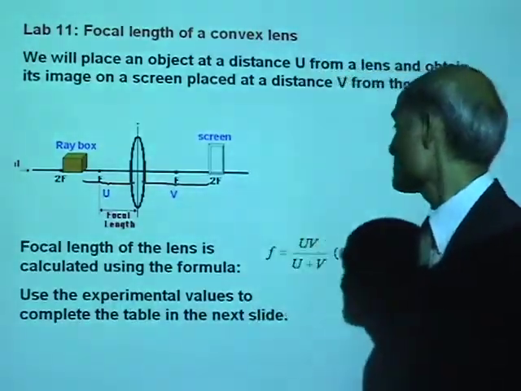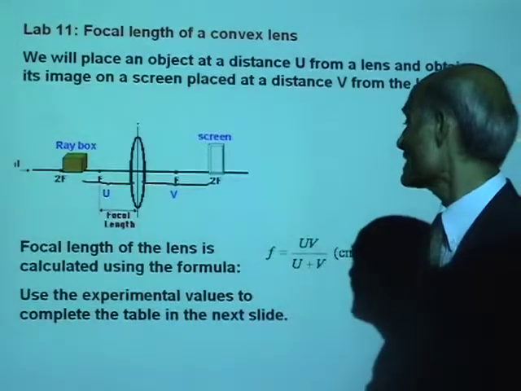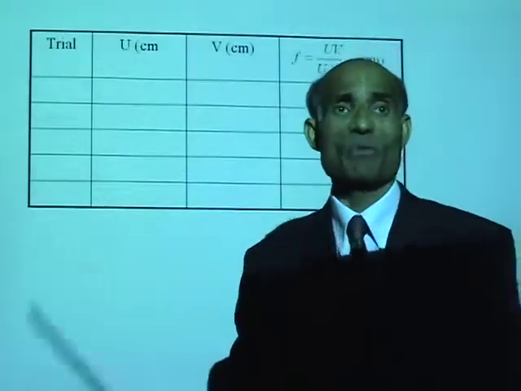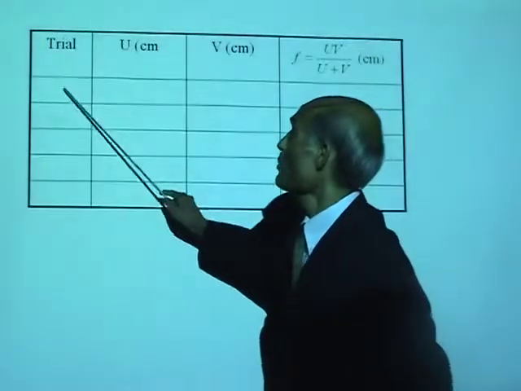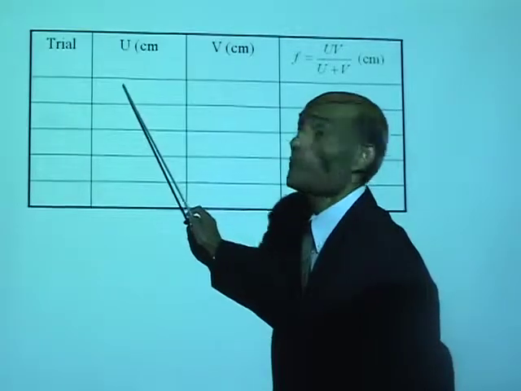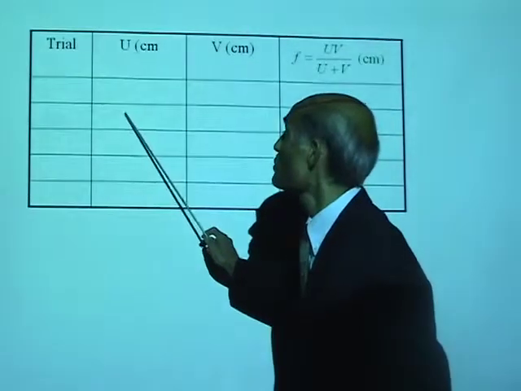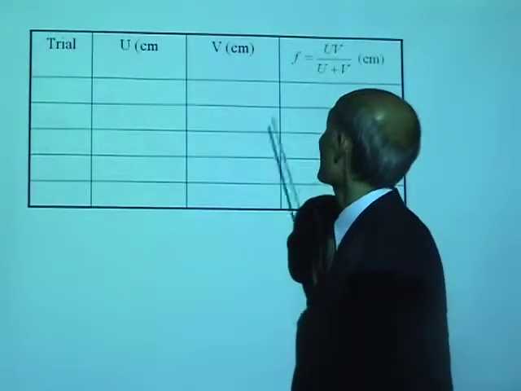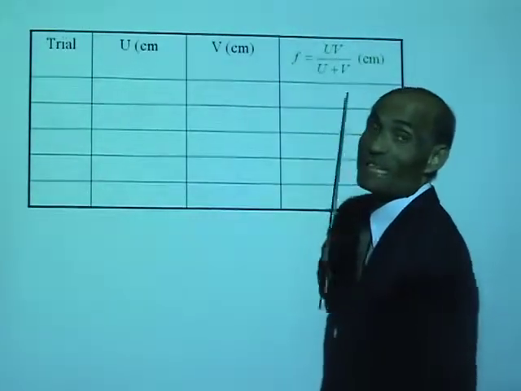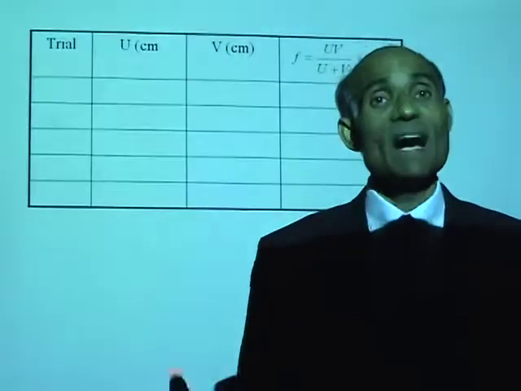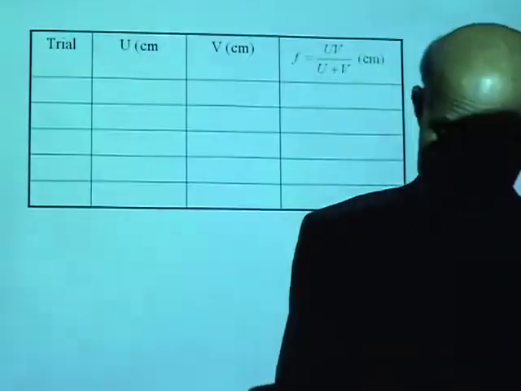So use the experimental values to complete the table on the next slide. Now here is the table. We will do trials 1, 2, 3, 4, 5. We will measure each u value, measure the corresponding v value, then you have to calculate the focal length, complete the worksheet and email that to me.